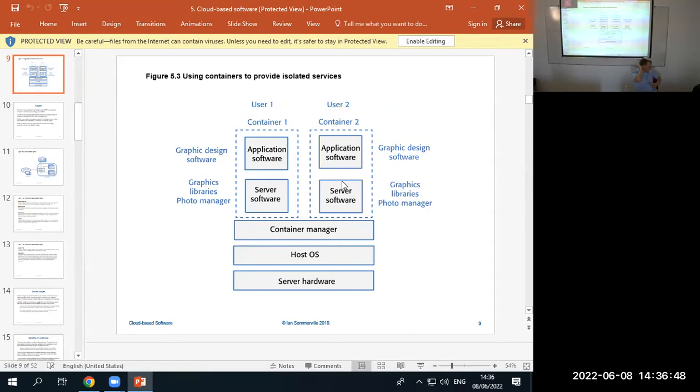Wouldn't separate mean like they just don't know about each other? No, separate means that I can't use up all the resources of the operating system to your detriment. And furthermore, if I crash, I won't cause you to crash. It could happen that on your computer, you're running some software and then it crashes and then you have to restart the computer. So in this case, no matter what I do, if something crashes, I'll only have to restart a container. If one of the programs freezes and doesn't work, then it's only in that container. It's contained. We've put it in a container. We've isolated it. It should be called an isolation box.